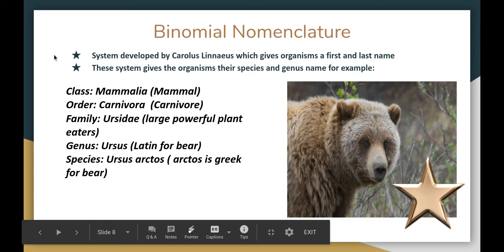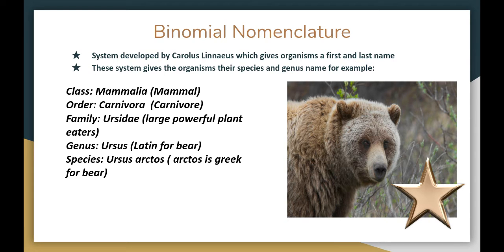And then for Carolus Linnaeus, we have something called binomial nomenclature. Okay. So binomial nomenclature is just a scientific way of putting an organism's name together. For example, you have the grizzly bear. The class is Mammalia. The order is Carnivora, which means he's a carnivore. Family Ursidae. Ursidae are big, powerful animals. So that includes all of the bears and some extinct members of that family. Okay. Ursus is Latin for bear, and the species is Ursus arctos. Arctos is the Greek word for bear.